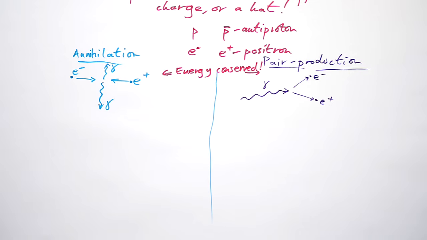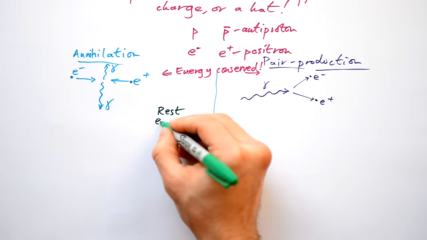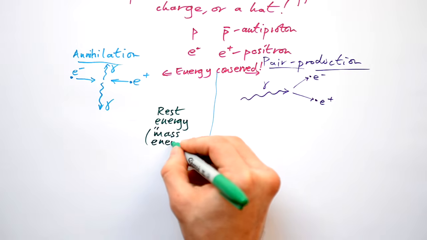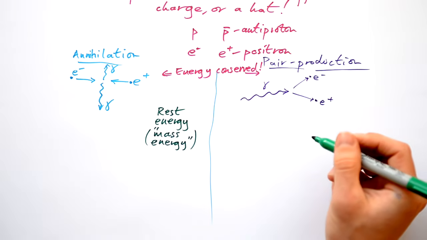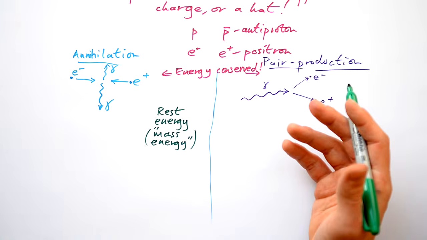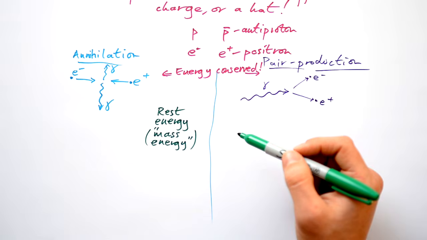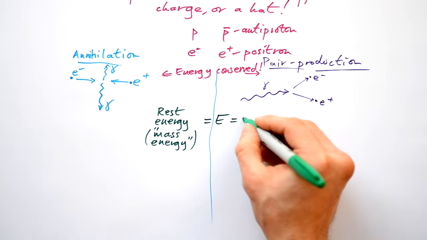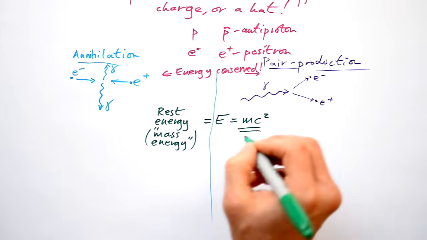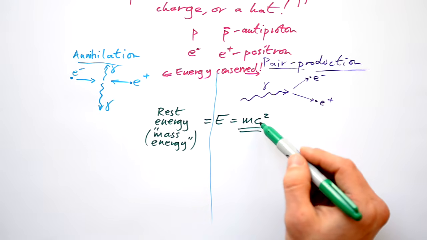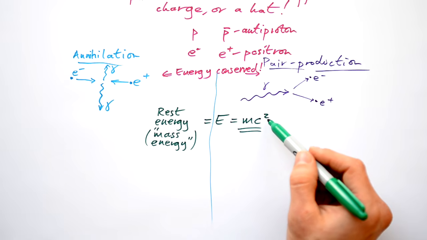How much energy is that? Enter Einstein's most famous equation of all, and that is for rest energy. In other words, mass energy. It's the energy stored up in the mass of a particle. If you destroy that particle, get rid of its mass, how much energy would that create? That's equal to E equals mc squared. I'm sure you've all seen that equation before. Mass being the mass of a particle in kilograms, c being the speed of light, and we square that.